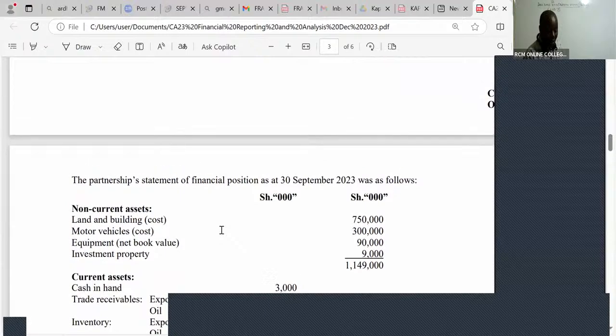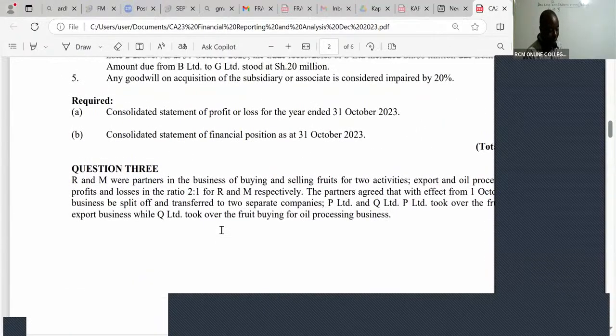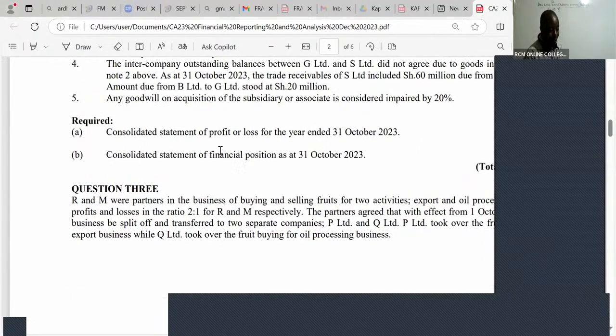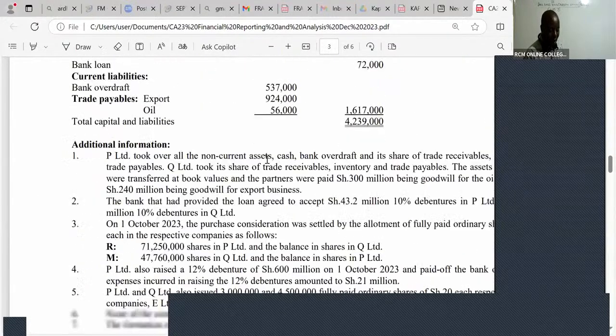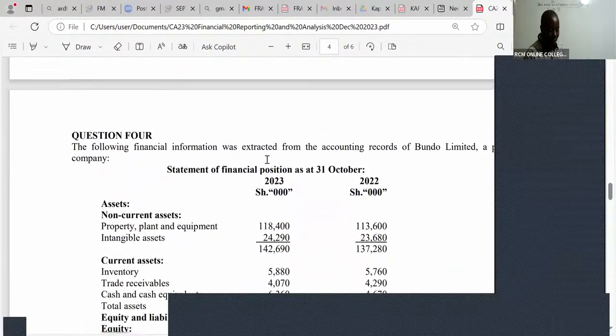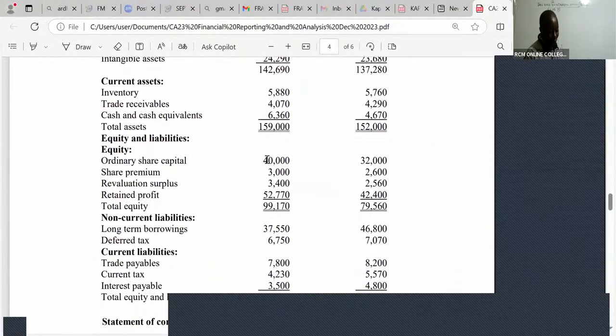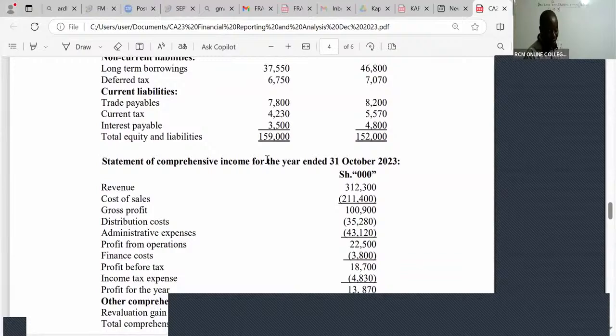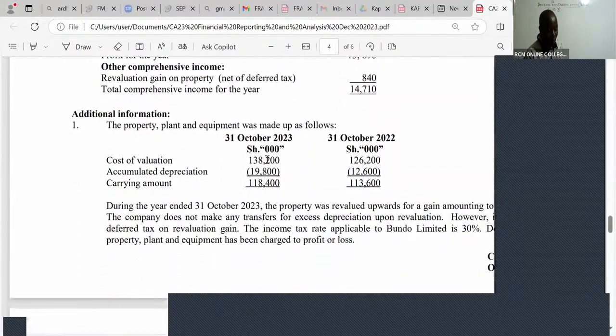You can see now in this sitting, they gave us a group statement of P&L and a group statement of financial position, very, very important. And in the same sitting, they also tested us on the concept of cash flow. They never miss. So what do they want me to do?